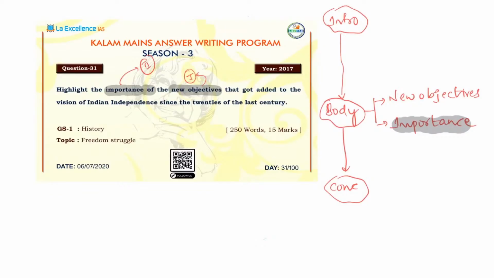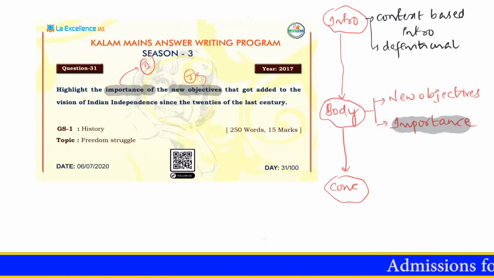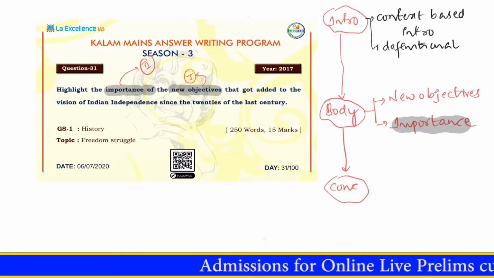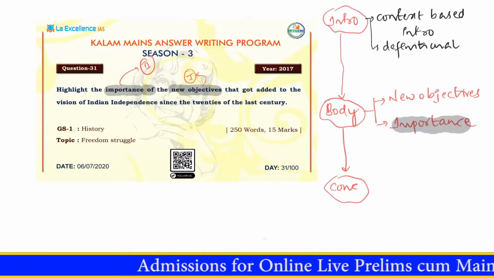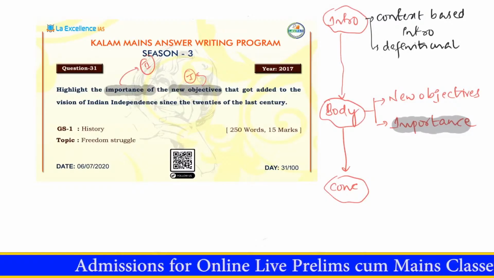How would you like to introduce your answer? There are several ways of introducing an answer in a GS2 or a GS3 kind of question, because in GS2 or GS3 there are several current affairs approaches. There are several ways of starting your answer: either a definitional approach, by defining what is being asked, or you talk about the fact in relation to the question asked, or you talk about a recent current event that has happened in relation to the question. But in relation to history, you could talk about the events that have happened.